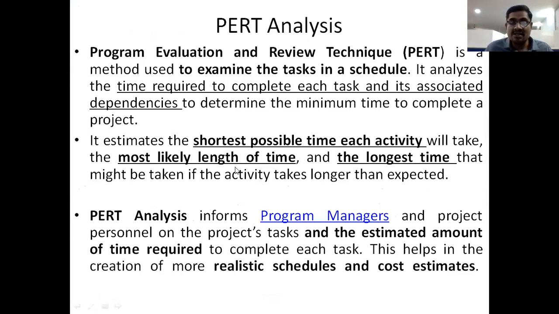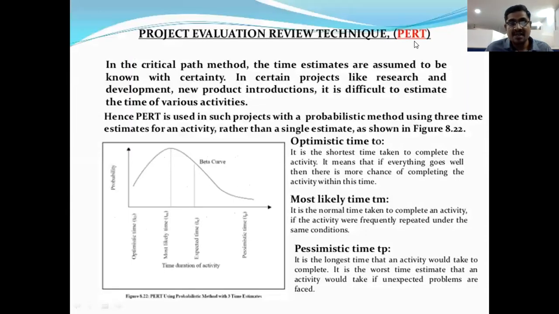So this point I will explain elaborately in the next slide. So just look at this point: shortest time, normal time and the longest time. Those timings are called optimistic time, most likely time and pessimistic time.